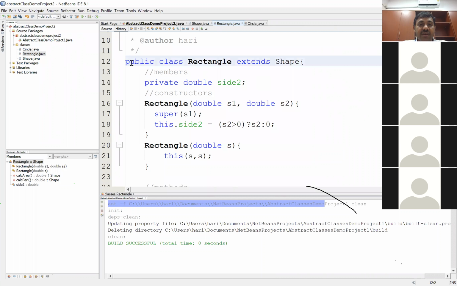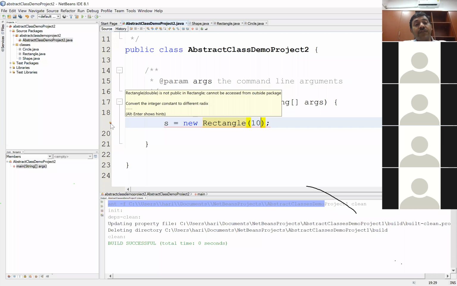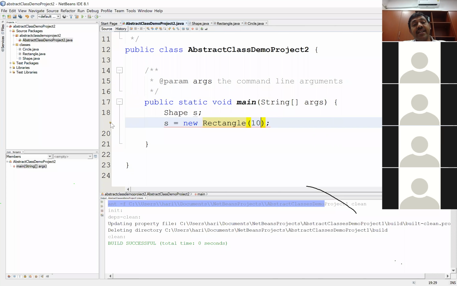Okay. I kept the class to be a public class, so there's no problem accessing the class. But what else does it say? It says rectangle of double. That means the constructor. It says the constructor is not public. Very true. The constructor that is present in this class has to be a public constructor because it has to be accessed outside this package.